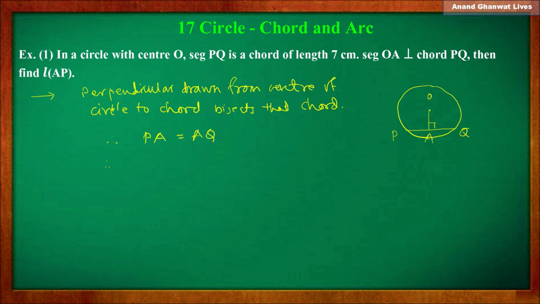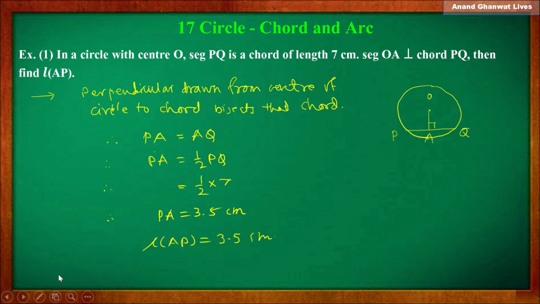Therefore, PA is equal to 1 half PQ. Therefore, it is equal to 1 half into length of PQ, that is 7 centimeter. Therefore, length of PA is equal to 3.5 centimeter. Now this length PA means AP. So length of AP is equal to 3.5 centimeter is the answer of the given question.